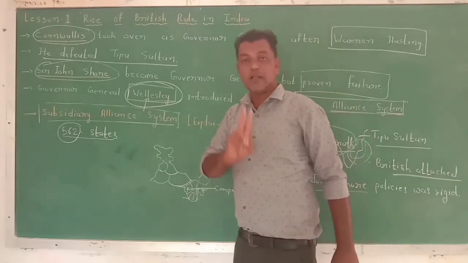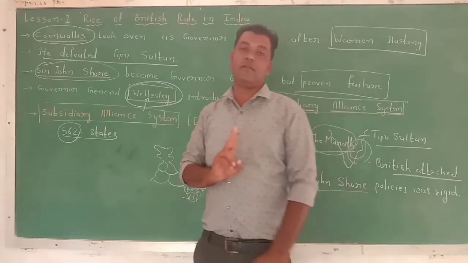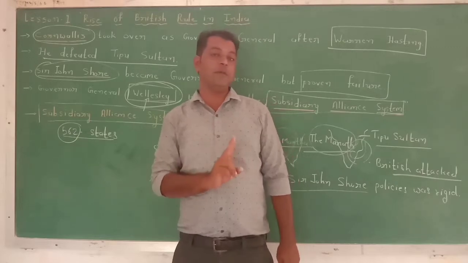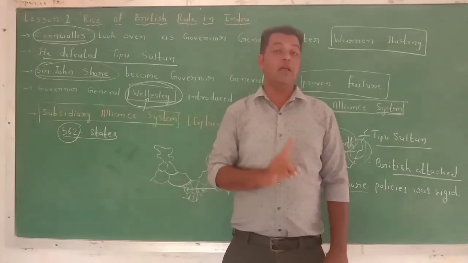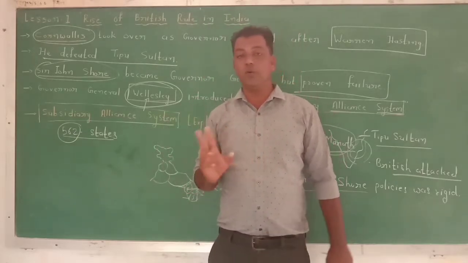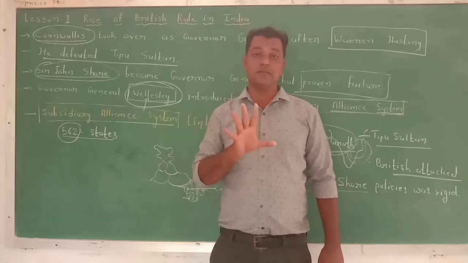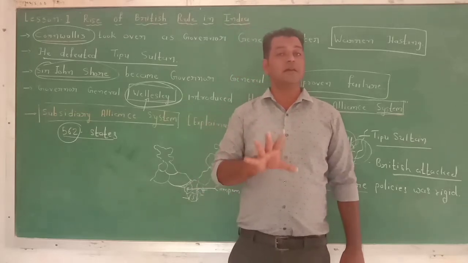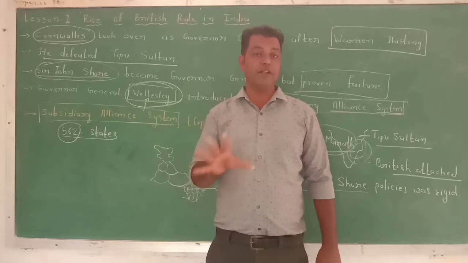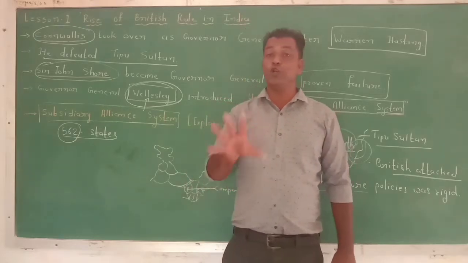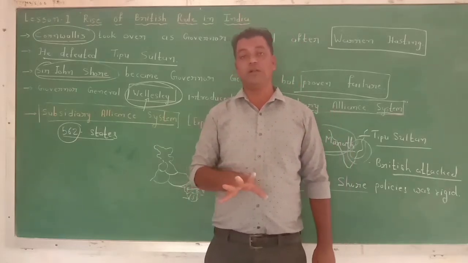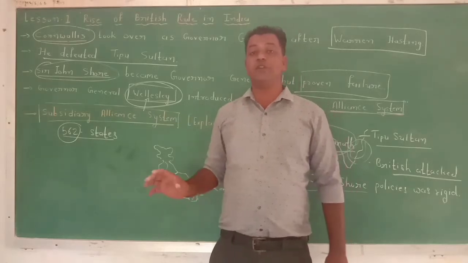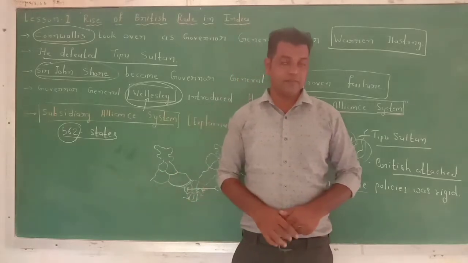Now the second condition was that without informing or getting permission from the Company beforehand, any king who signed the treaty and was involved in the subsidiary alliance system could not sign any treaty with any other king.